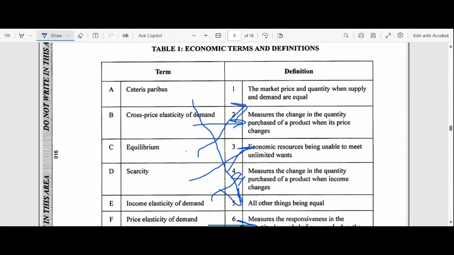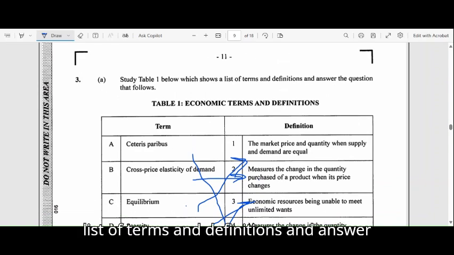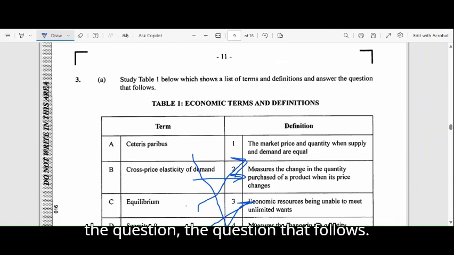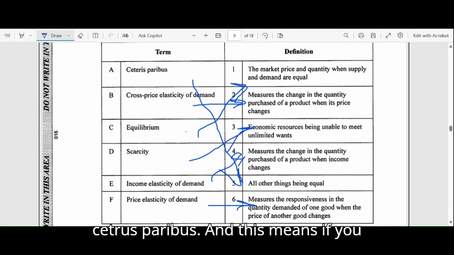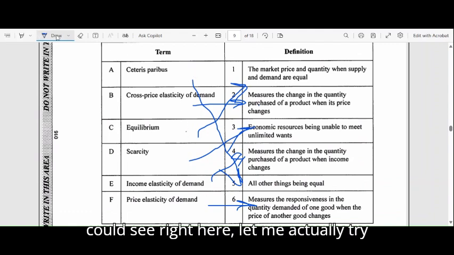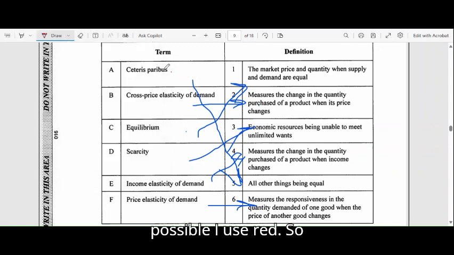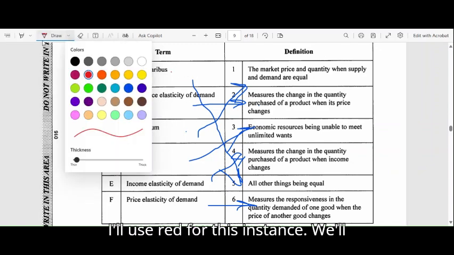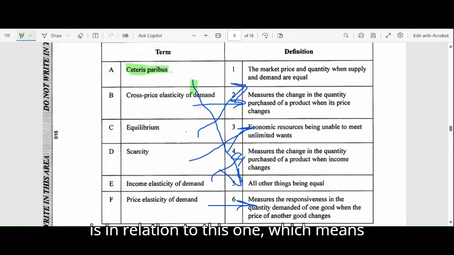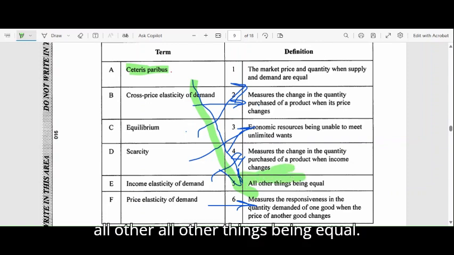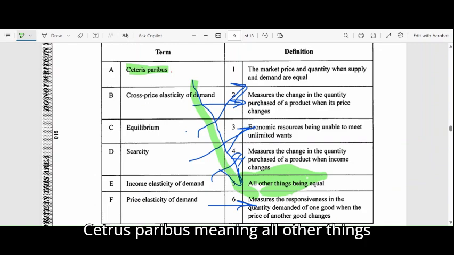Let's move on. Study Table 1 below, which shows a list of terms and definitions, and answer the question that follows. So we have the term ceteris paribus. Let me try to make this as understandable as possible; I'll use red for this instance. Ceteris paribus means all other things being equal.